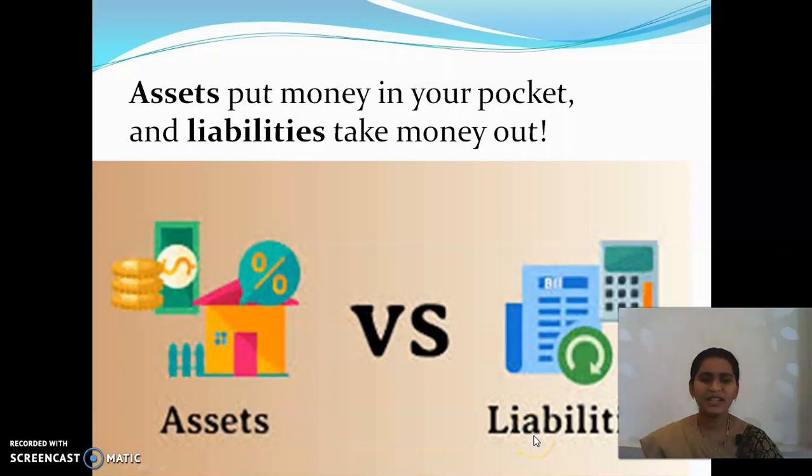In the simple term, if we start calling it as assets, it means put money in your pocket. That means whatever the income we will be getting, that will be called as assets, and the liability means whatever the expenses we will be doing, the money which we will be spending. See, the money taken out, that will be called as liabilities. So here if we apply this concept to the population, what happens?